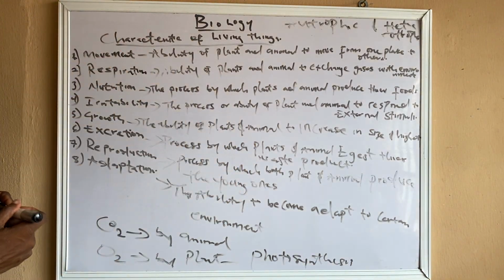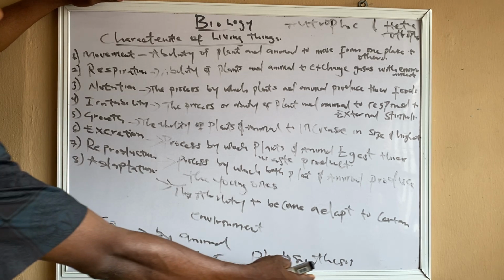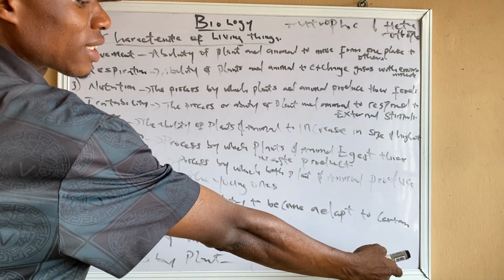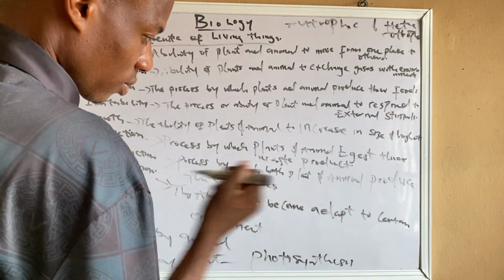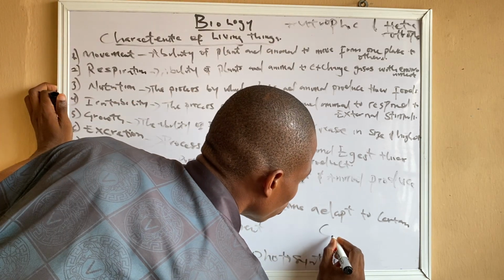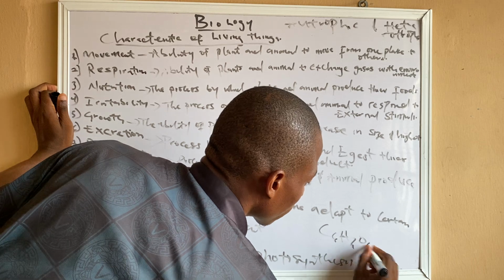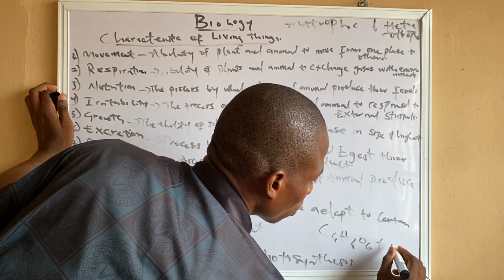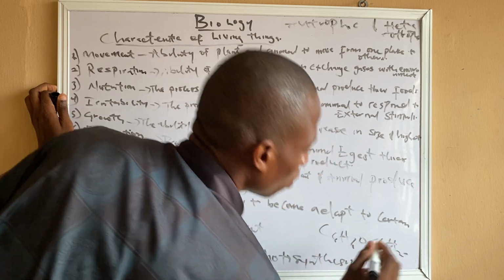And the oxygen is not useful for plants, because when there is photosynthesis there is a reaction, and the product that comes out is glucose, C6H12O6, plus water, H2O, plus O2.